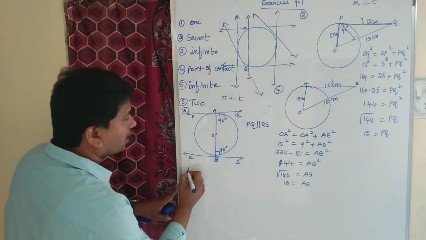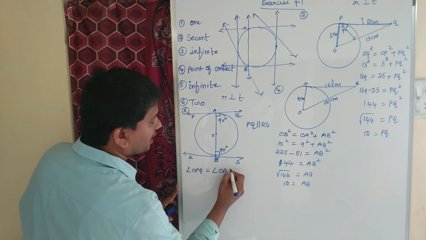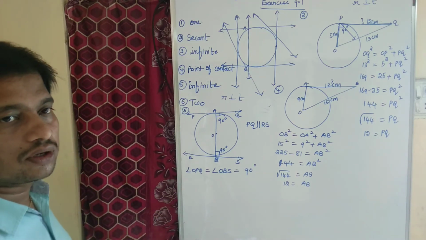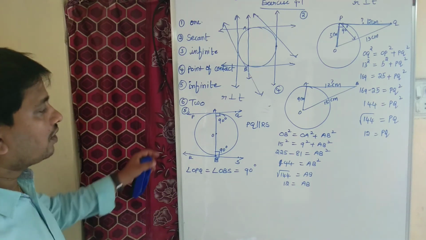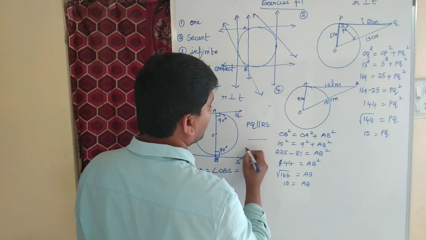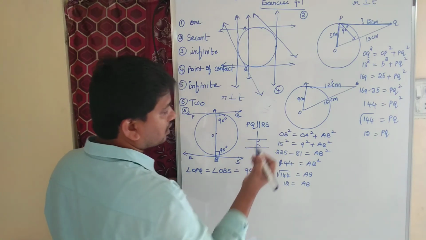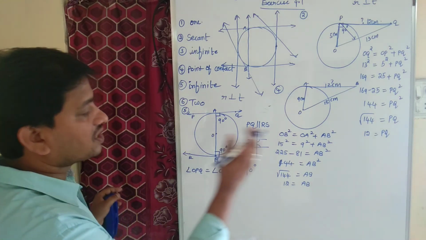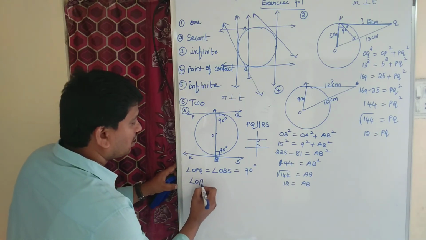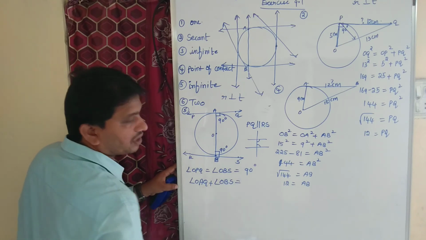I mean angle OAQ equals angle OBS, each 90 degrees. We have the transversal concept. These two lines are the lines and this is our transversal. Both angles are interior angles on the same side of the transversal. We know that interior angles on the same side of the transversal are supplementary.